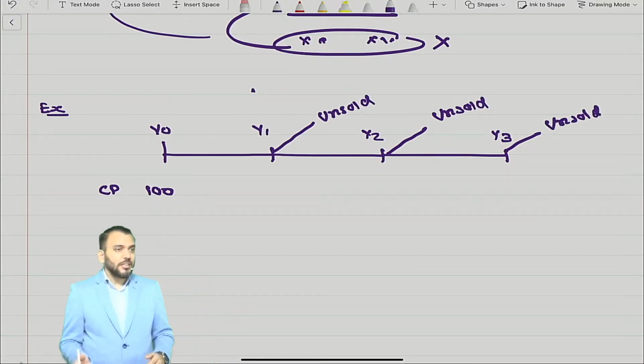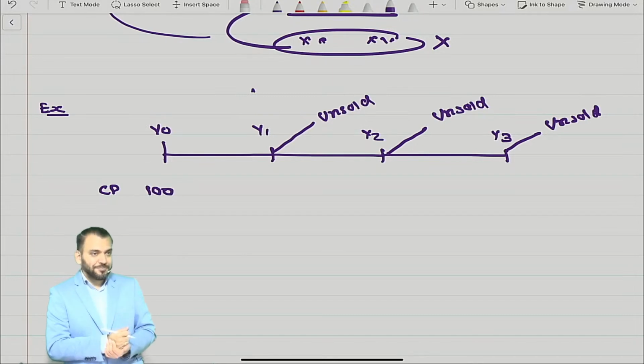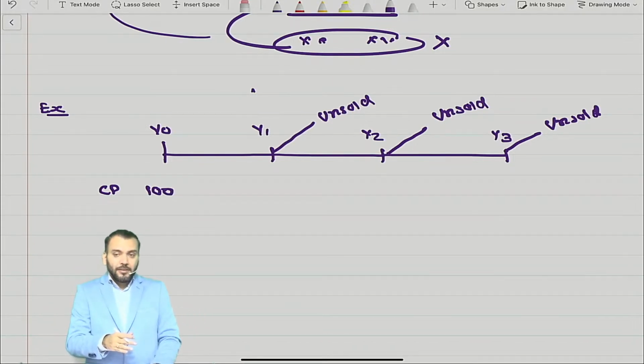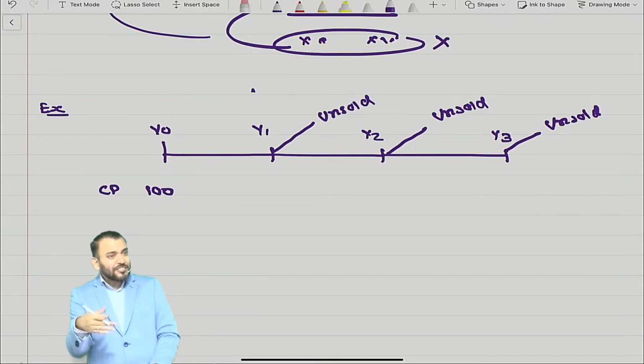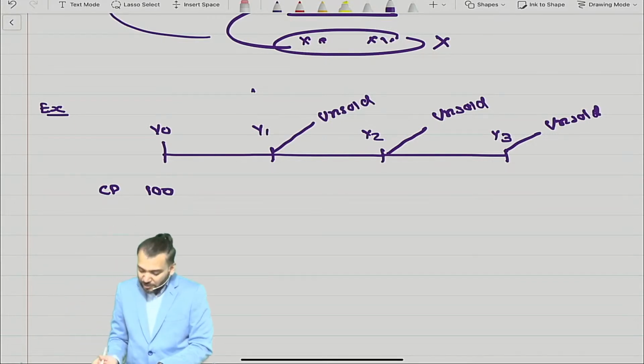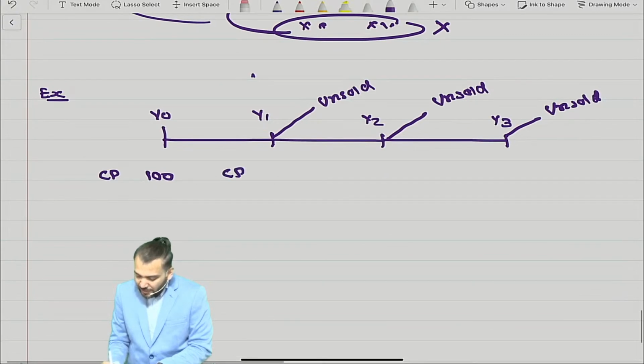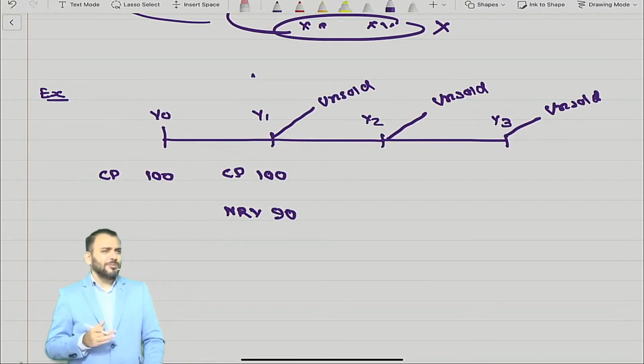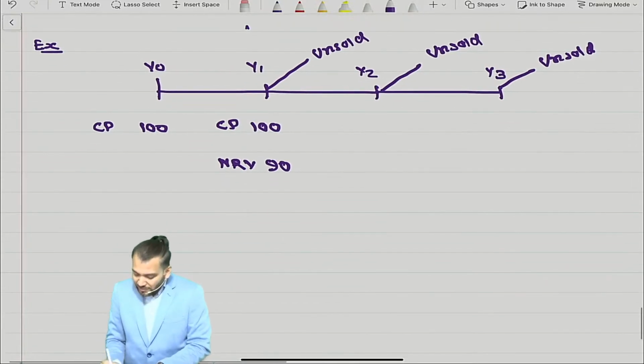If sold, then the question of Ind AS 2 will not arise. And we do subsequent recognition on the next reporting date only. It means it will start from here. The cost price is 100. We'll compare with NRV, and NRV is suppose 90. Don't ask me why. Something happened, it became 90. What is the value?